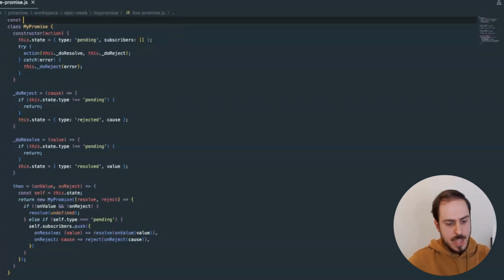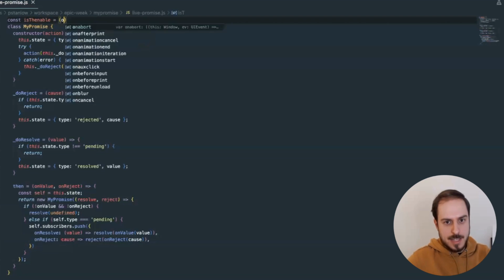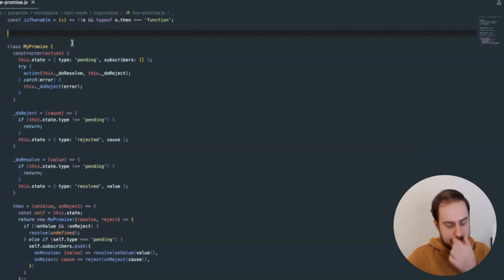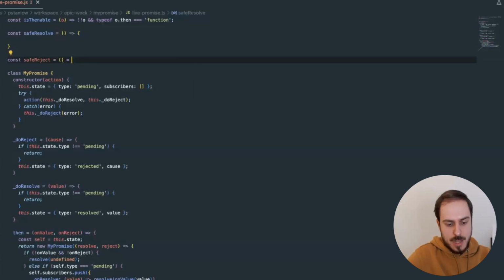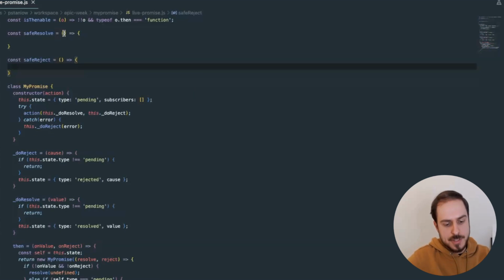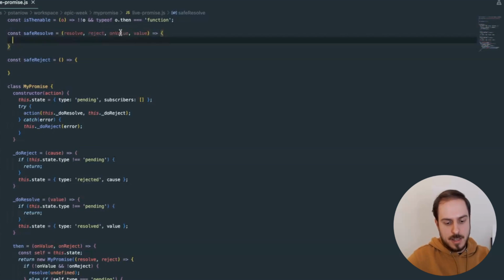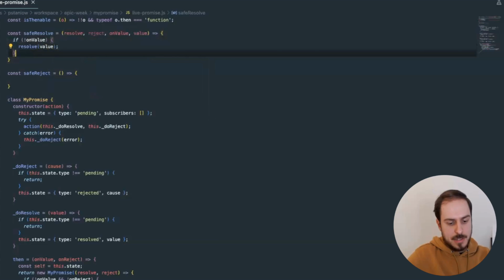To do this, I will write myself one helper, isThenable, so that I can say whether what I'm working with is something that looks like a promise. And I will write myself two helper functions, safeResolve and safeReject, and they will handle proper rejecting and resolving for me. So safeResolve will get resolve, reject, your callback, and the actual value. The callback is from then. And basically the idea is, if there is no callback, we can just resolve with that value.